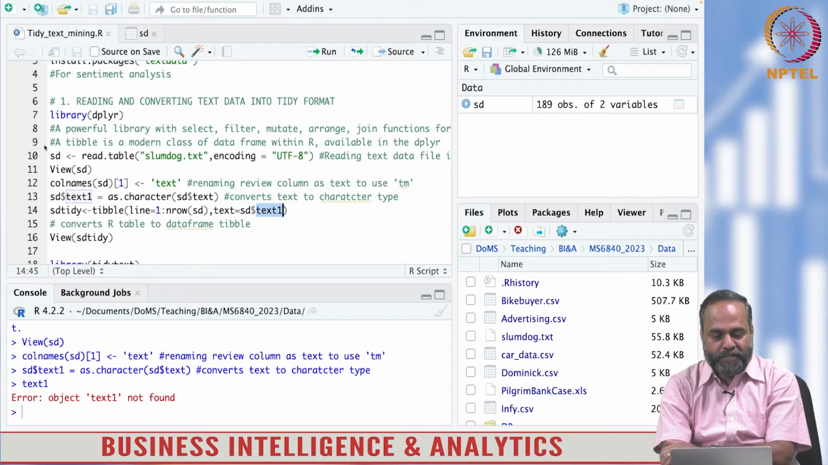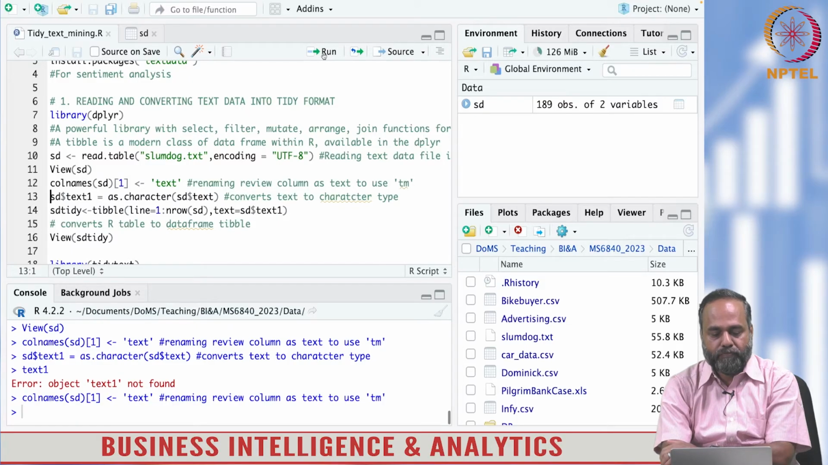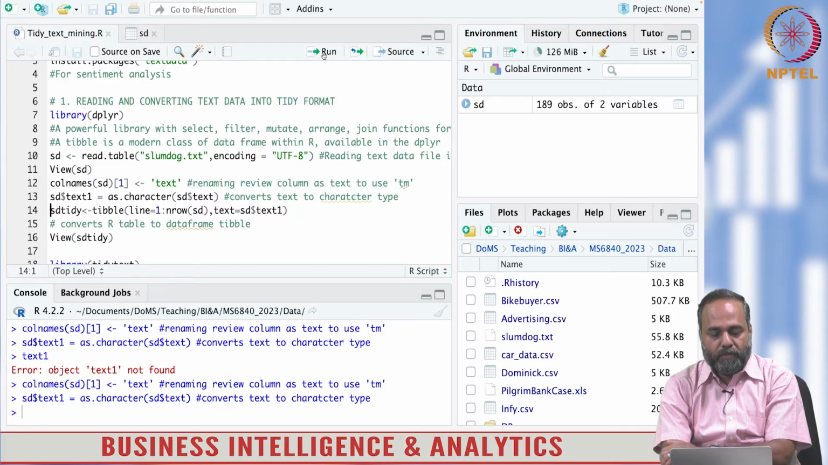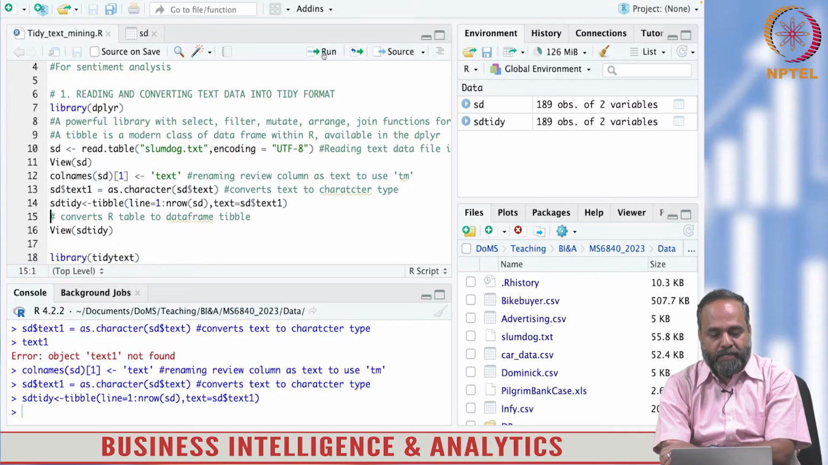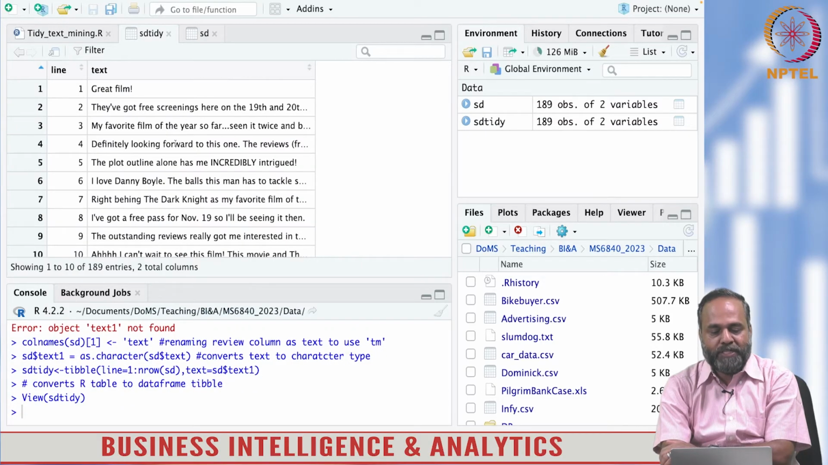Maybe I didn't execute a line. That is fine. Okay, that is done. And now let me see what the tibble does. You see, a tibble now has two columns. It's a two-column table. One is titled line. The other column is titled text, which was the original column.